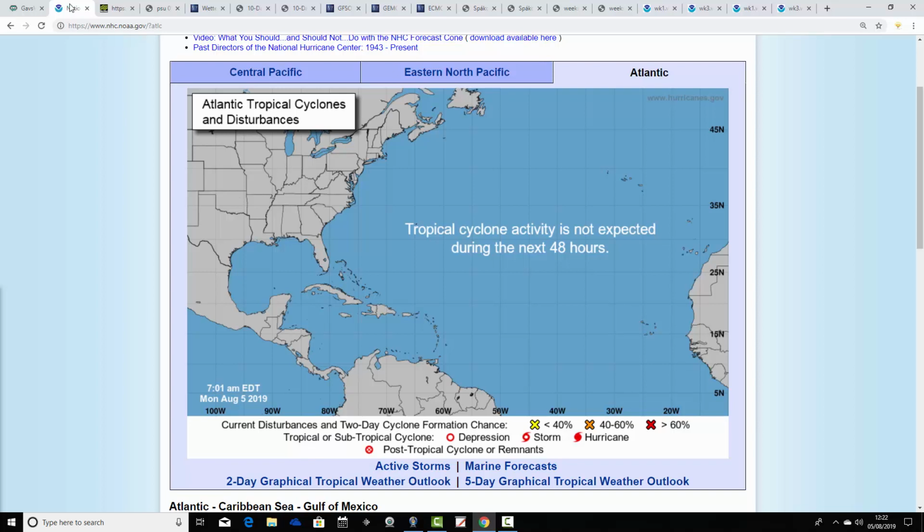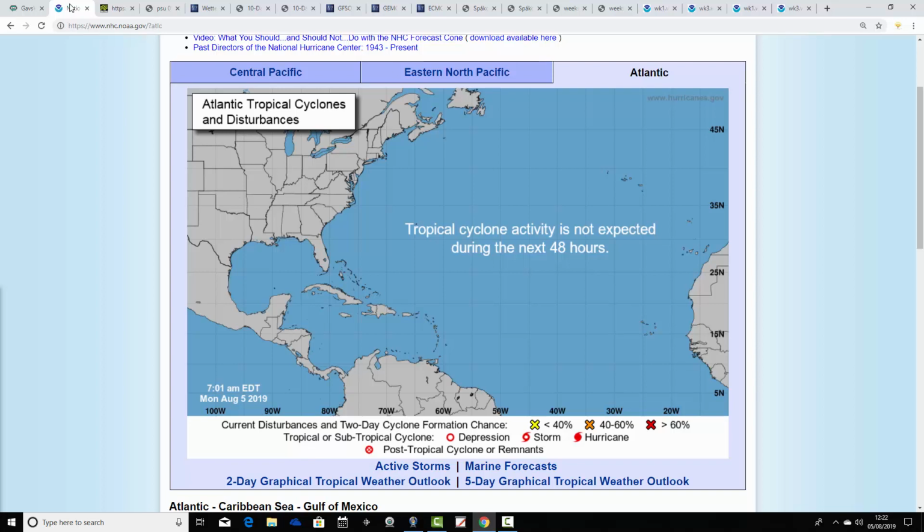So that's gone. They've removed it from the National Hurricane Center alerts page. About a week or so ago, it had a 70% chance of becoming a named tropical storm. He's talking about it becoming Storm Chantal, I think.